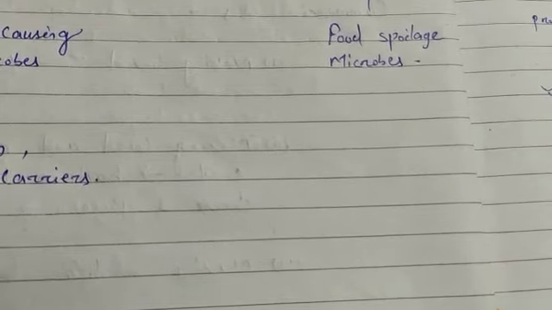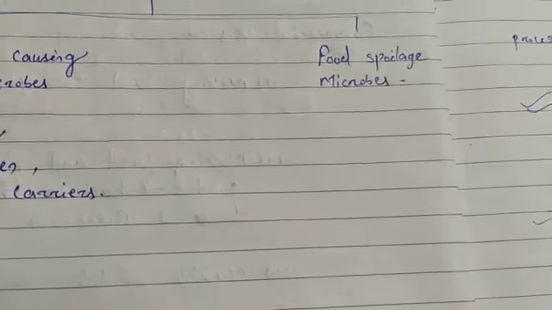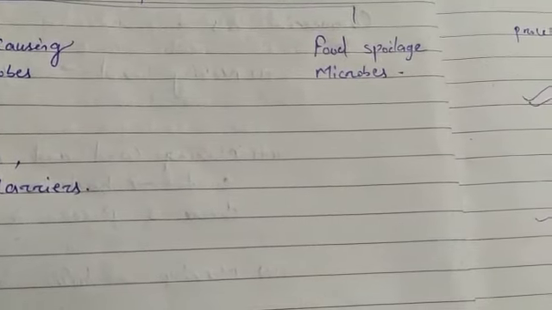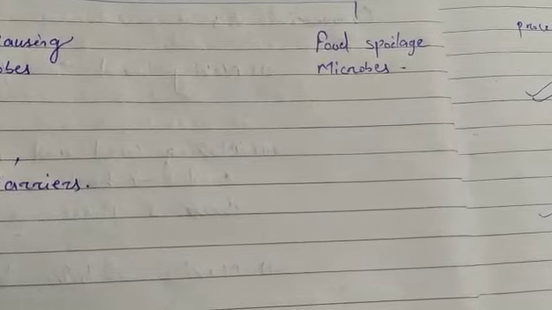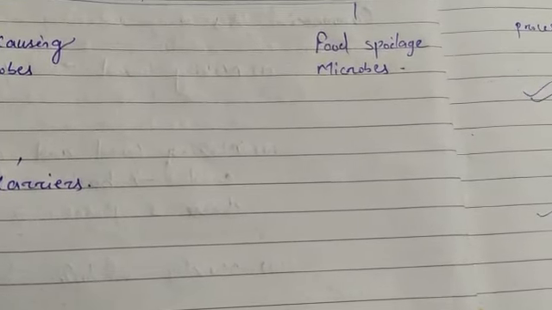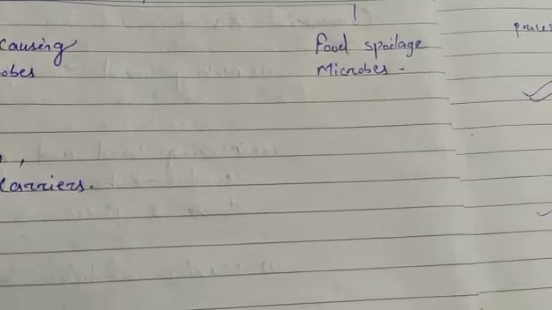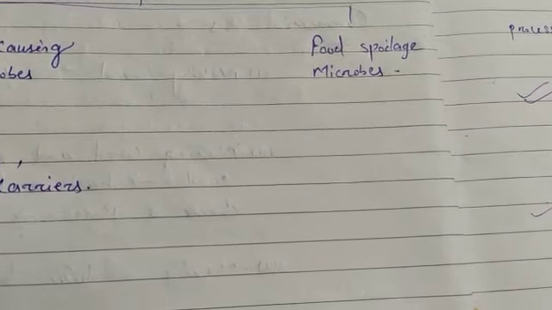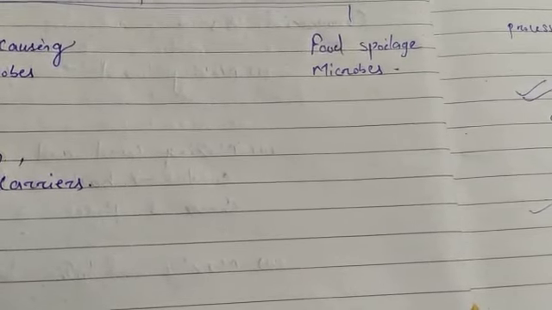Microorganisms such as fungi and bacteria are responsible for the spoilage of various foodstuffs, because the microbes start growing when they have suitable conditions. They grow in warm temperature, moisture, and air. So these are the suitable environment. Warm temperature, moisture, and air is the suitable environment for the microbes to grow, and then they spoil the food.